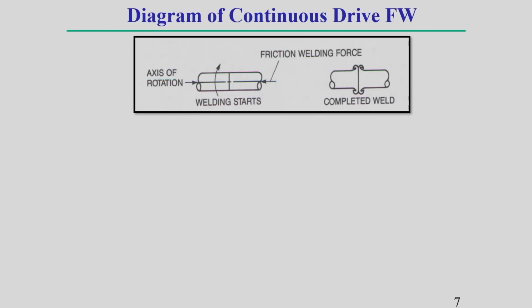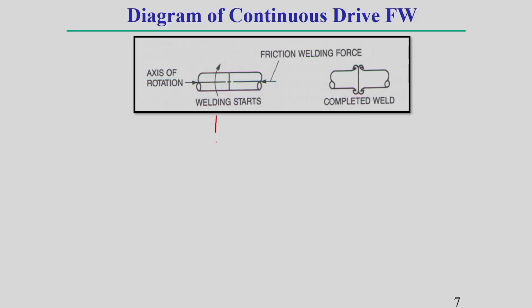Now, we will discuss the different types of diagram we generally get for the continuous drive type of friction welding process. Diagram means here I am going to show you how the force and the speed vary, and what is called offsetting, that means the shortening of the two workpiece edges. I will discuss that diagrammatically. That is why I have written the diagram of the continuous drive friction welding technique. Here you see, I am drawing this, then it will be more clear to you.